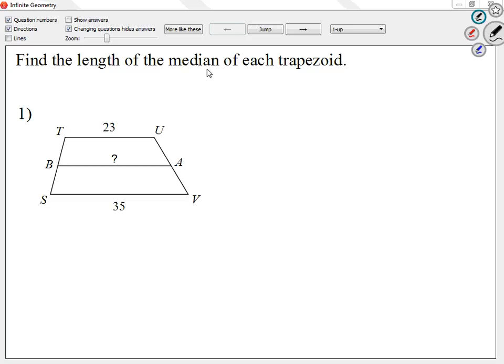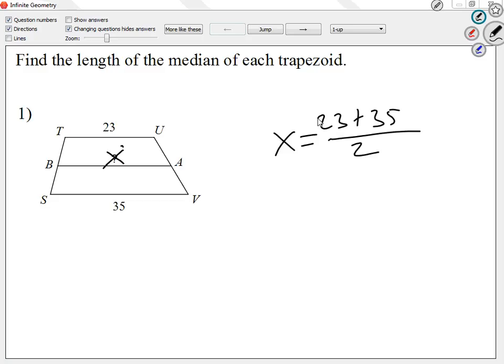of the bases. And as you guys notice, the average is basically the number in the middle. Like if you think 3 and 5, the average is 4, right? It's the number right in the middle. So we're looking at 23 and 35. That mid-segment would be the number right in the middle. So the way we do this, let me call the question mark X just to give it a name. So just like on Friday, I'm going to go X is equal to 23 plus 35 divided by 2.